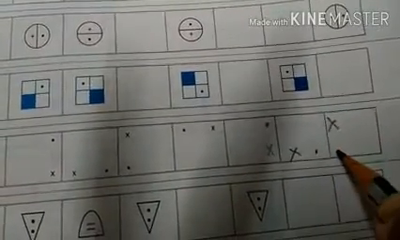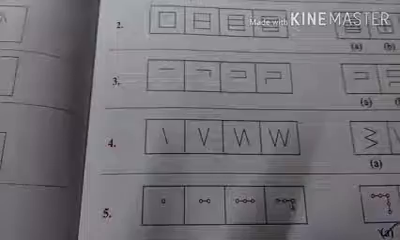Then this one, the repeated pattern. Here growing patterns number 1. Take from the answer figure which comes next. Here you have to complete the pattern, and after this you have to take the figure which comes next.